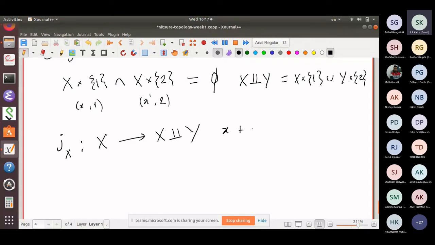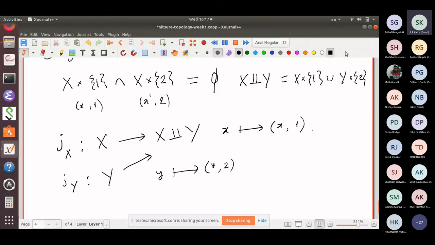It sends any small x to (x, 1). There's a second map which goes from Y into it, and that sends any y to, where should it go? (y, 2). So both of them go in. And now comes the universal property.